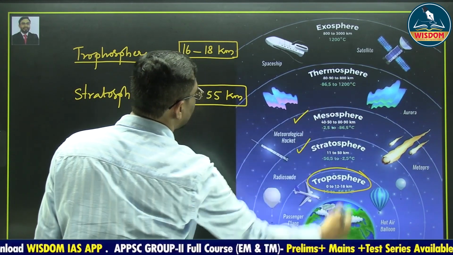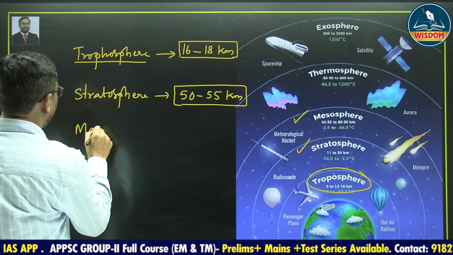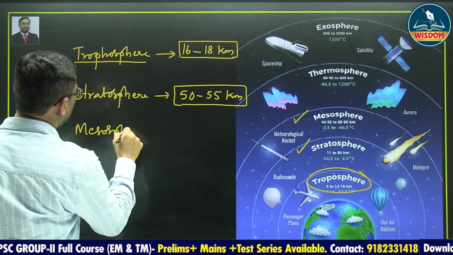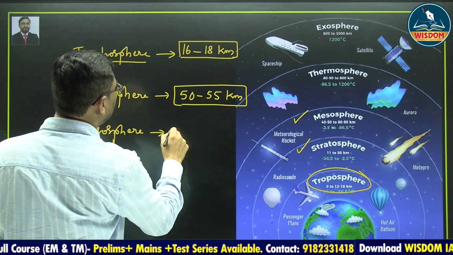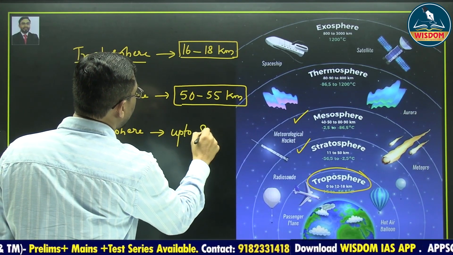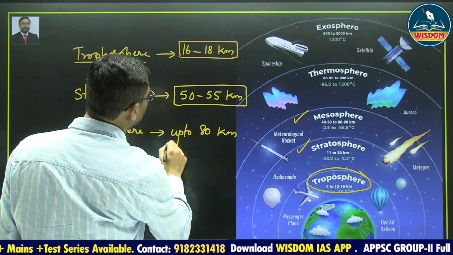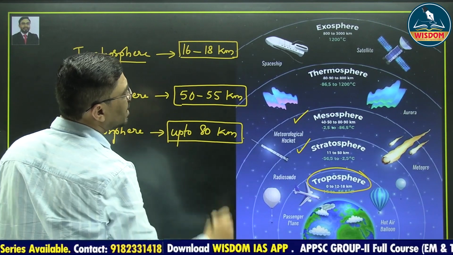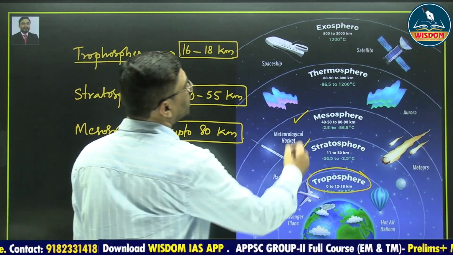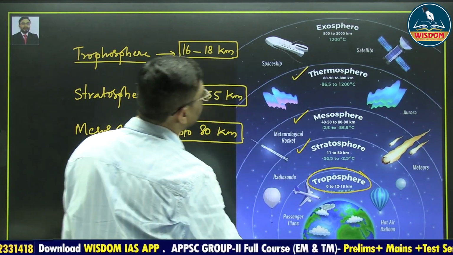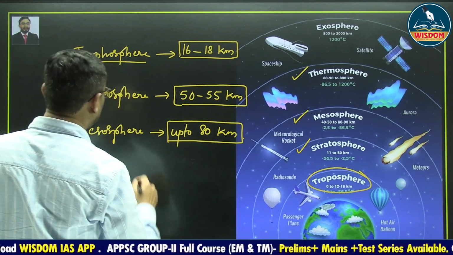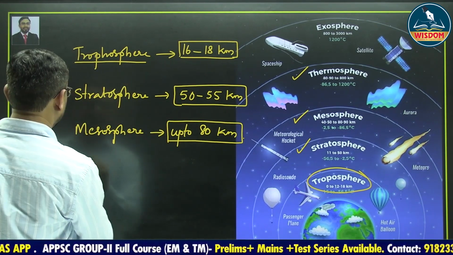And then mesosphere. It extends up to 80 kilometers from the Earth's surface. This is called as a mesosphere. And thermosphere. It is having extremely high temperature.